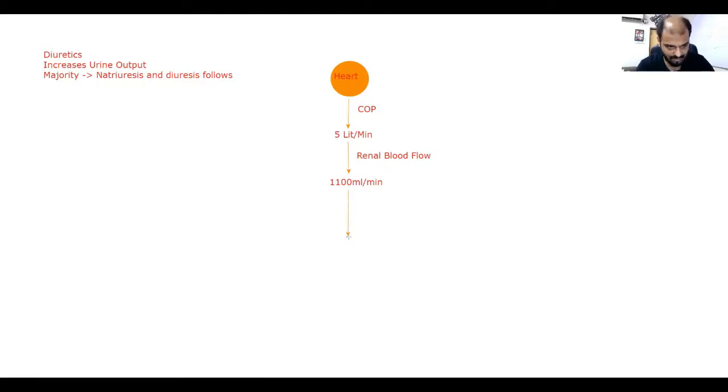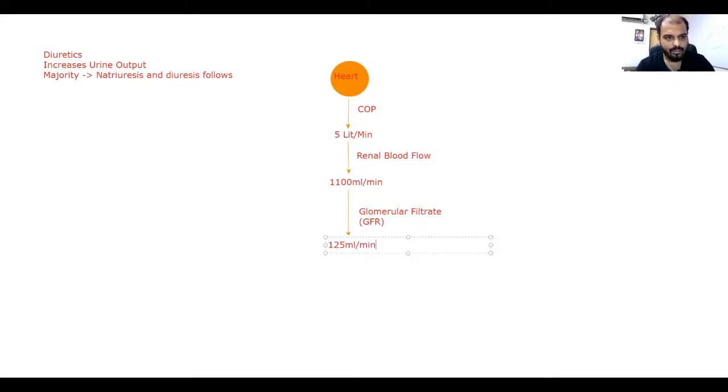And out of this, the thing which moves into the nephron is known as glomerular filtrate. It is designated by a rate, per minute, the glomerular filtration rate. According to our physiology text, it is 125 ml per minute.